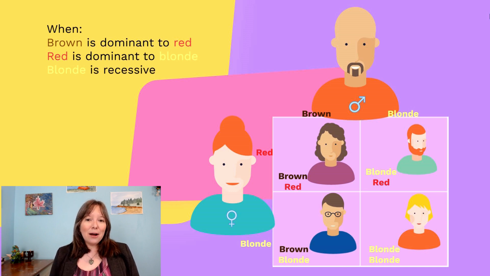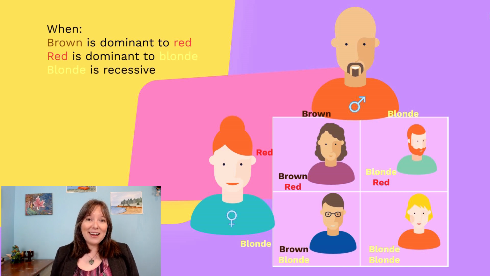And because the brown is dominant, they would have an offspring with brown hair. 25% of the time, they would have an offspring with the genotype brown-blonde, meaning one allele for brown hair, one allele for blonde hair, and the phenotype of that offspring would likely be brown hair, because brown is dominant. 25% of the time, they would produce the offspring with the genotype red-blonde, or blonde-red, if you will, and that offspring will have the phenotype of red hair. And so red is dominant to blonde.